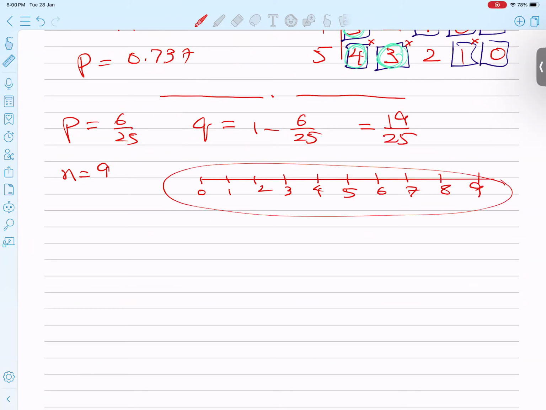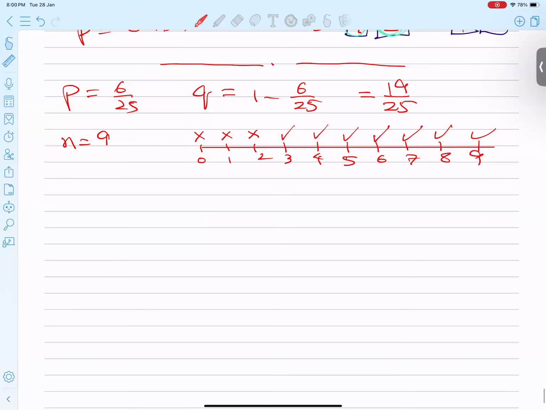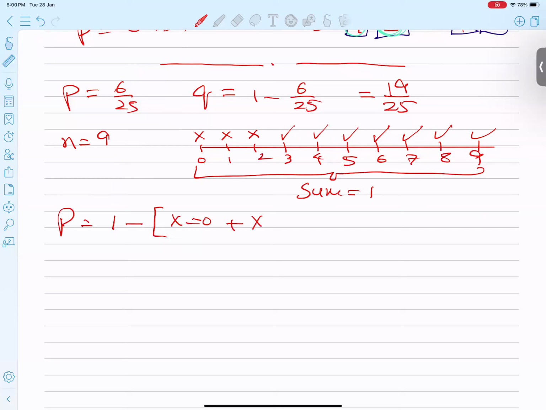So out of 9, he said at least 3. Let me read again: at least 3 occasions out of 9. At least 3 means 3, 4, 5, 6, 7, 8, 9. So I need these, but I don't need 2, 1, or 0. You know the sum of all is equal to 1. So probability is equal to 1 minus x equals 0, plus x equals 1, plus x equals 2. And I will use the binomial probability formula nCr q to the power n minus r, p to the power r.